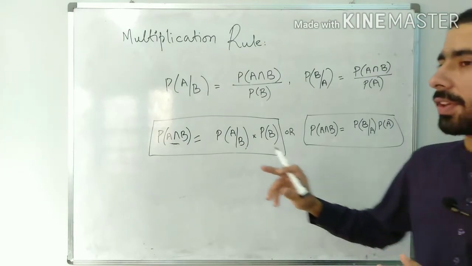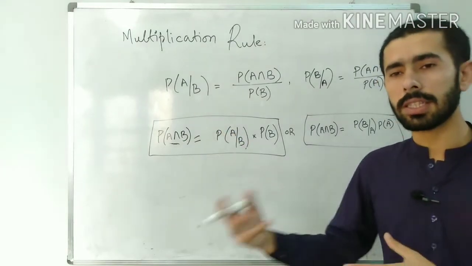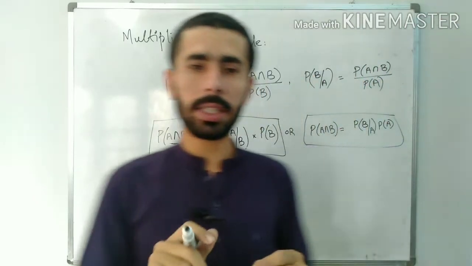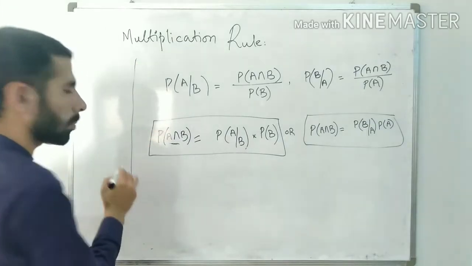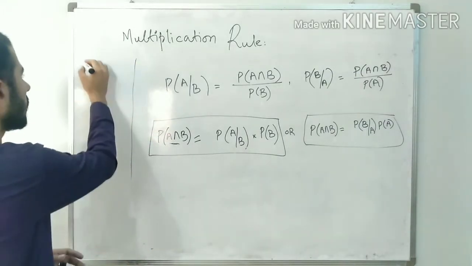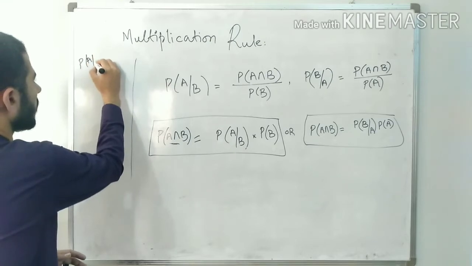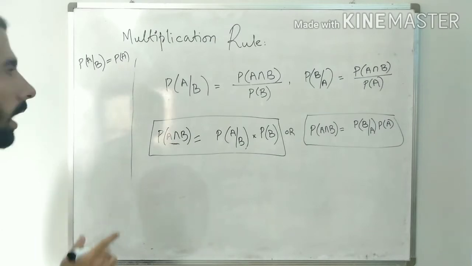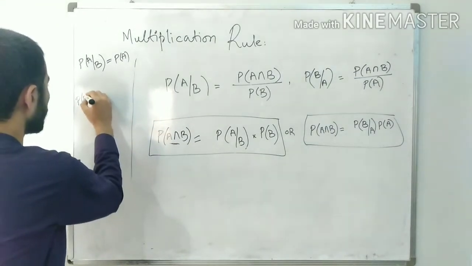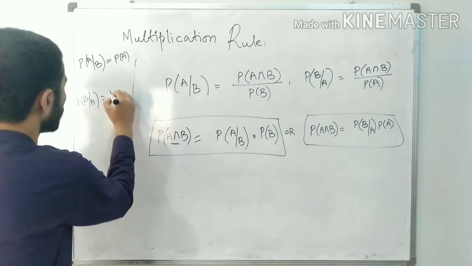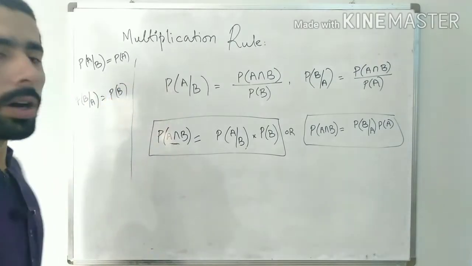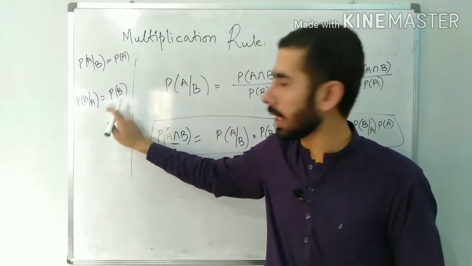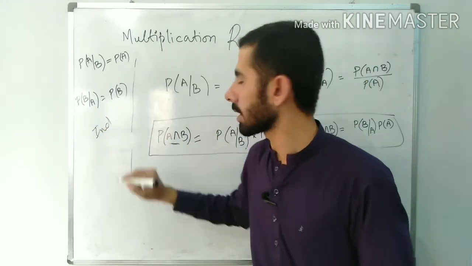Now if we merge the independence and dependence topic with this one, we just saw that two events are independent only if the probability of A given B is the same as the probability of A, or the probability of B given A is the same as the probability of B. They are called independent events.